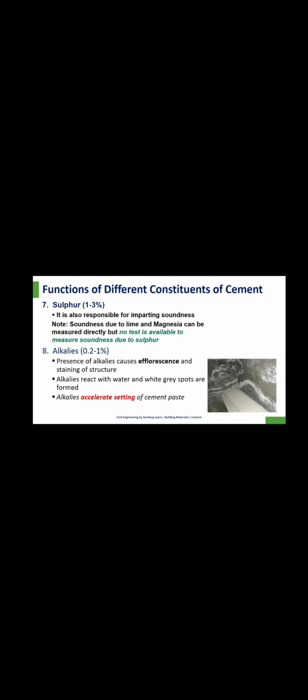Presence of alkalis causes efflorescence and staining of structure. Alkalis react with water and white gray spots are formed. Alkalis accelerate setting of cement paste. Bogue's compounds: various constituents combine in burning and form cement clinker. The compounds formed in the burning process have properties of setting and hardening in presence of water.